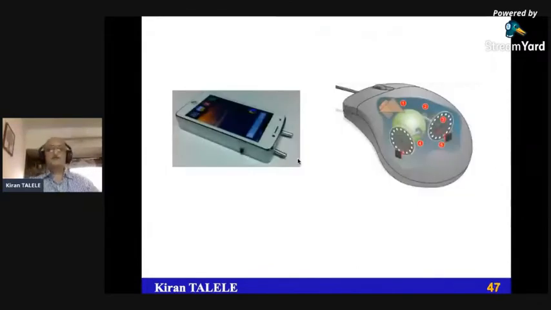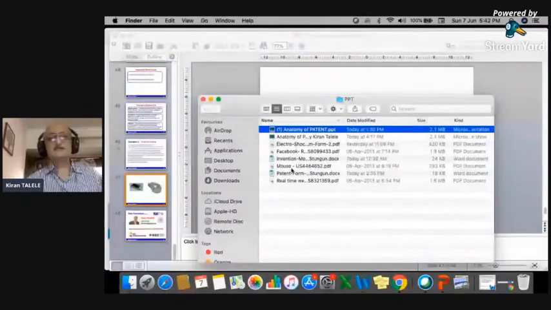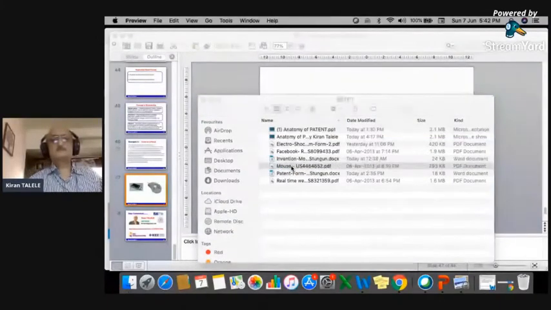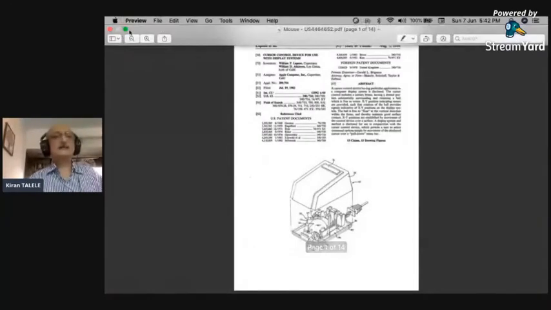Now I'm going to show you a few sample examples, and then we'll discuss how it is written. So I'm going to cover, this is a mouse, optical mouse, and this is mobile stun gun. These are prongs, and it's a chassis. So I'll be showing you this. First, I'll show you the mouse. The claim for mouse.